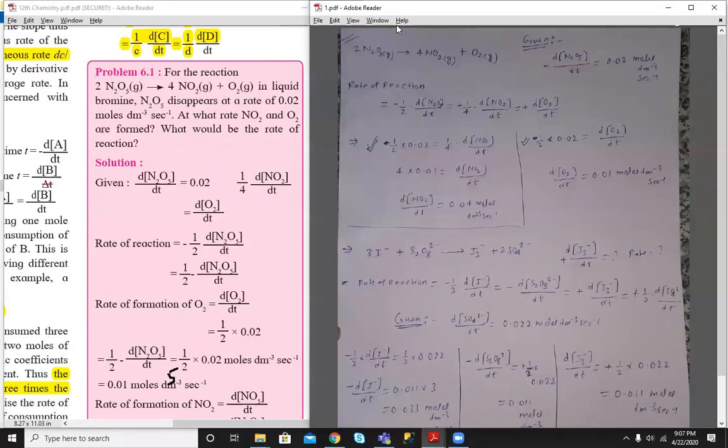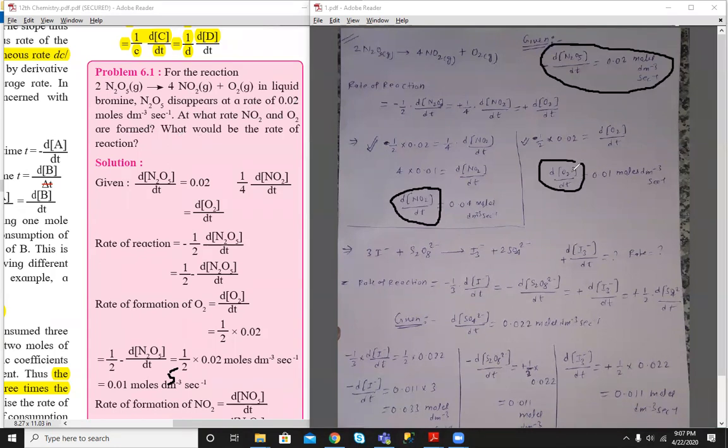That's why I have written it with a minus sign: minus d[N2O5] by dt is given as 0.02 mol dm-3 s-1. At what rate are NO2 and O2 formed? What is the question asking? We have to find the rate of formation of d[NO2] by dt and the rate of formation of oxygen, as these are the two products we get in the reaction.